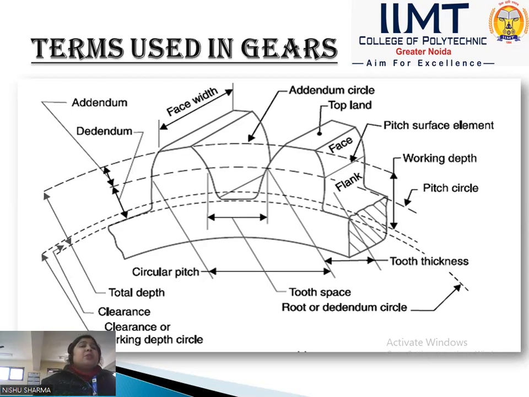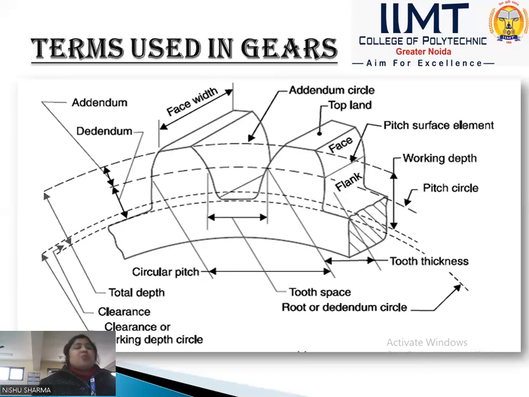And the next terminology is the dedendum circle. Dedendum circle is the circle drawn through the bottom of the teeth and it is called the root circle also, because it is from the bottom of the tooth, and the bottom of the tooth is called the root.